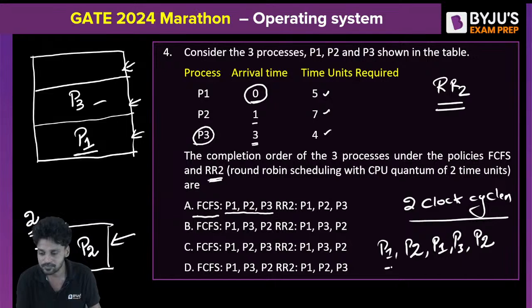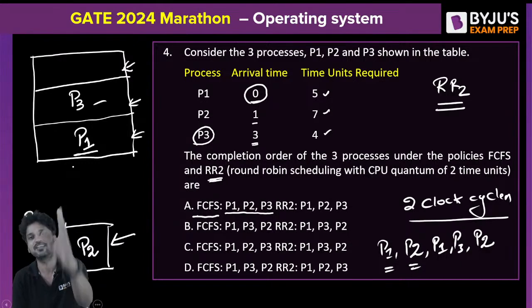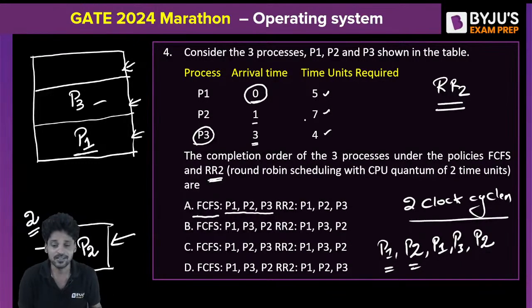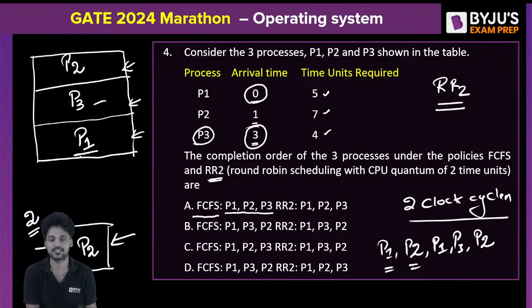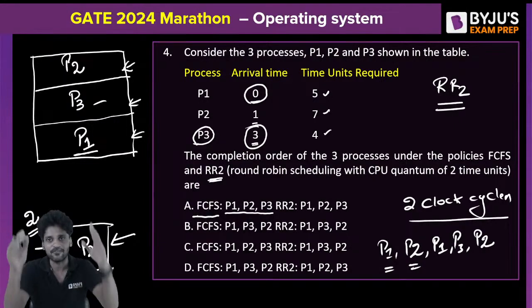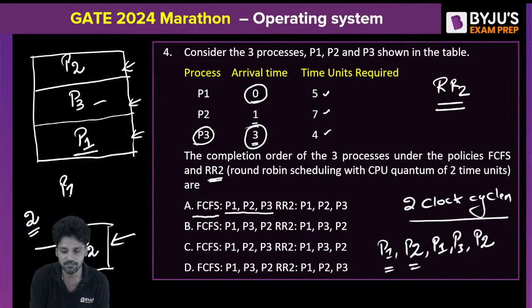Initially P1 and then P2, but when P1 is going back, there is nobody in the main memory. So obviously, like a king, P1 is going to occupy the first slot in the ready queue, then followed by P3, because P3's arrival time is only at the third clock pulse. So at the fourth clock pulse, P2 goes out, P2 will be here. Did you understand? Then P1 gets in, P3 gets in, P2 gets in, then P1 gets in, P3 gets in, P2 gets in. So in round robin 2, the order of execution will be P1, P3 and P2.